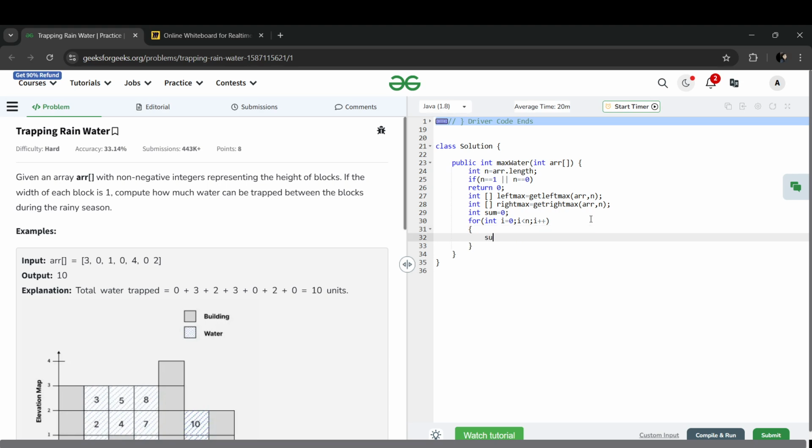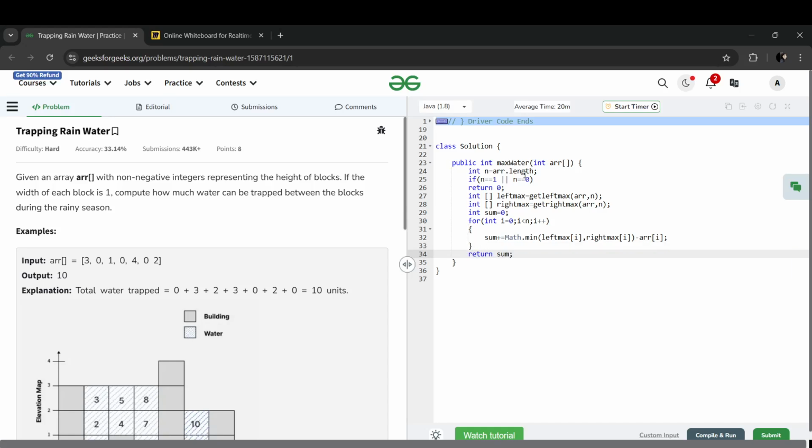Now see, sum plus, we have to take the minimum of left max comma right max, and we will be subtracting it with array of i. Okay, and then we will be returning our sum.